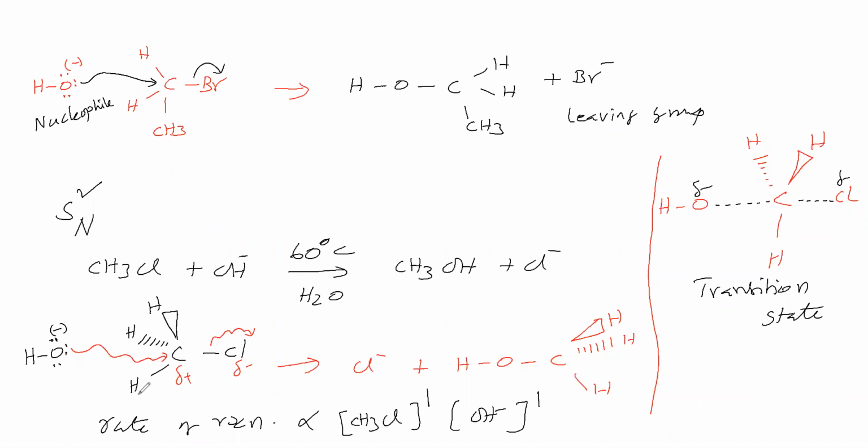Actually, here if these three groups are different, if this carbon is optically active, then we can say the configuration is inverted. Then it is called inversion of configuration. For that, we will take an example and show how the configuration is inverted, because here it is not an optically active carbon. Therefore, we cannot show inversion of configuration using this example. So we will take another example.